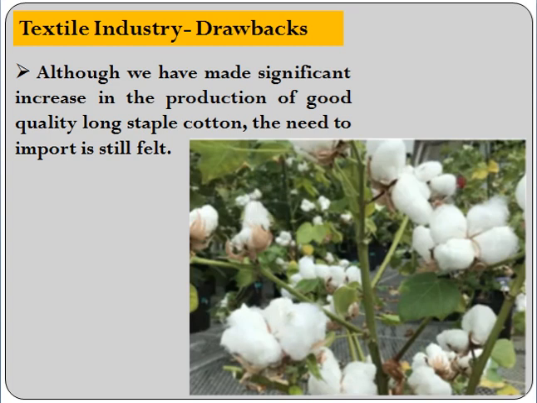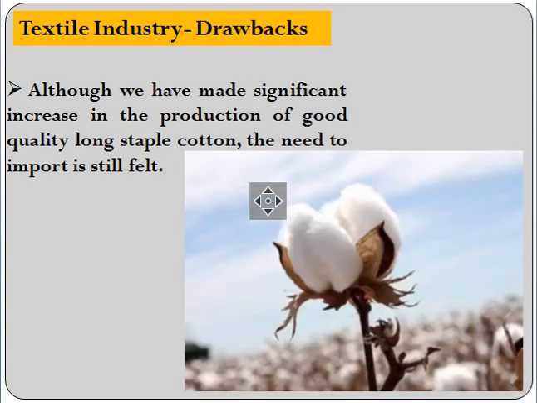Now, what are the drawbacks? What are the minus points? When it comes to this industry, we have made good progress when it comes to production of cotton, and in India, we mainly produce long staple cotton. Now, what do we understand by long staple cotton?